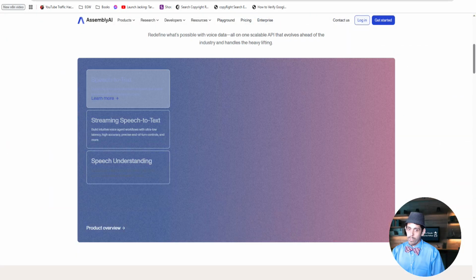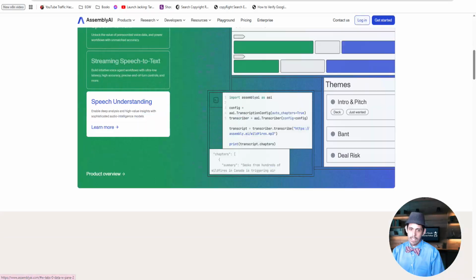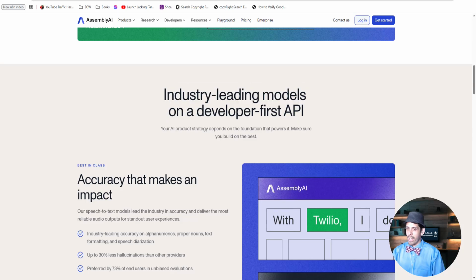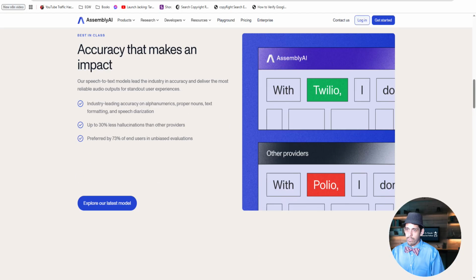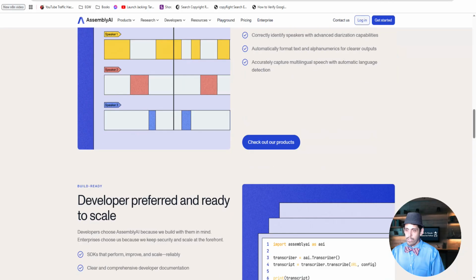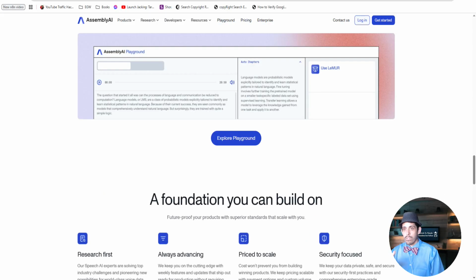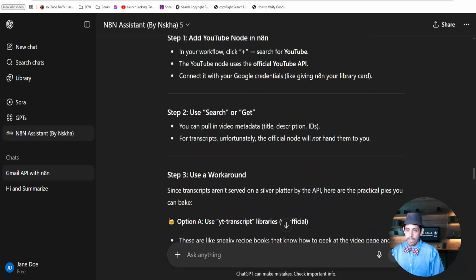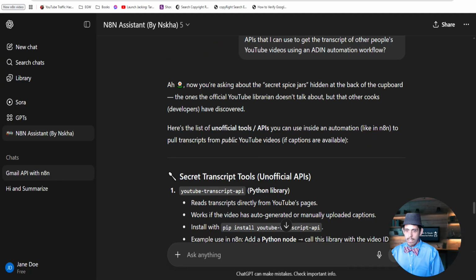But when I was looking at this, I thought, this looks confusing. Speech to text? That kind of sounds like what I want. And then it says industry-leading models and developer-first API. I'm like, oh, okay. The technology stuff was kind of confusing to me here, so I didn't fully understand how that worked. But to be honest, I'm going to record a video showing how to set up the API for this. But when I didn't know, I went to ChatGPT, which, by the way, responded to my requests.